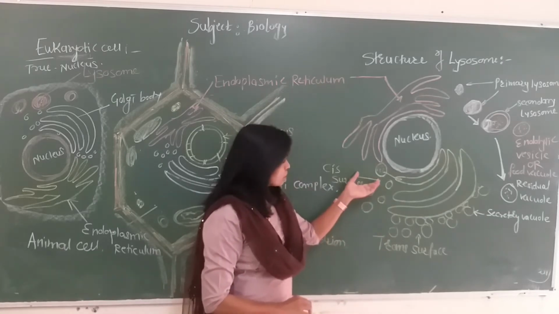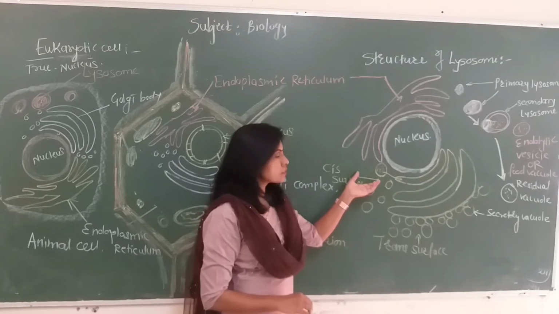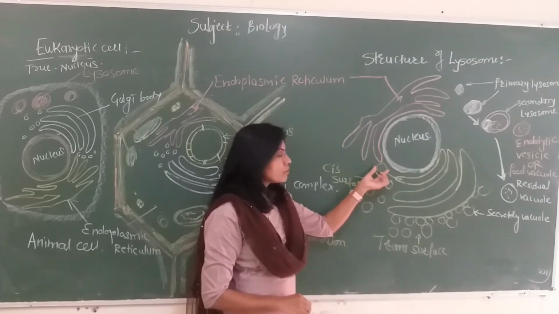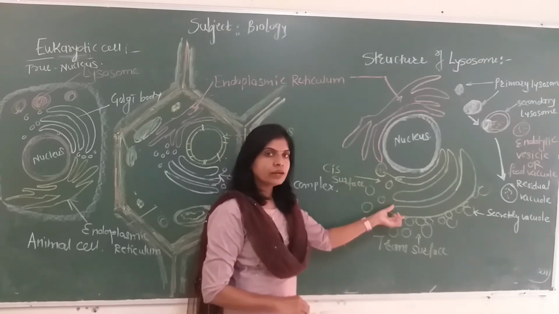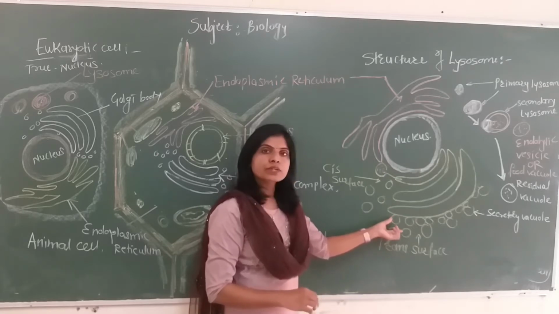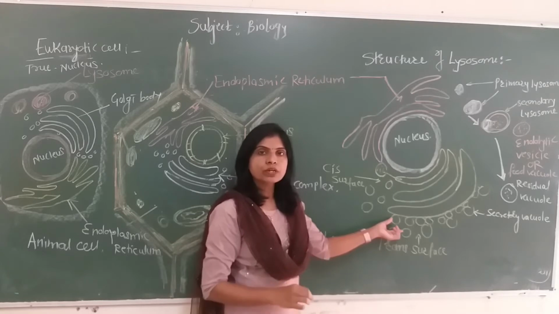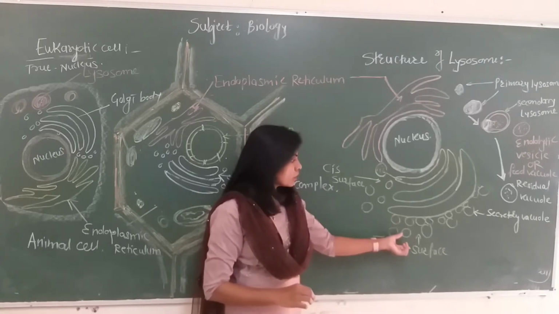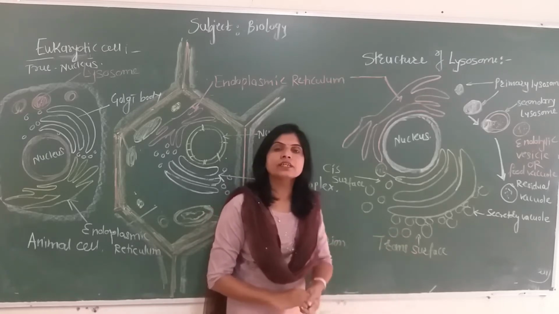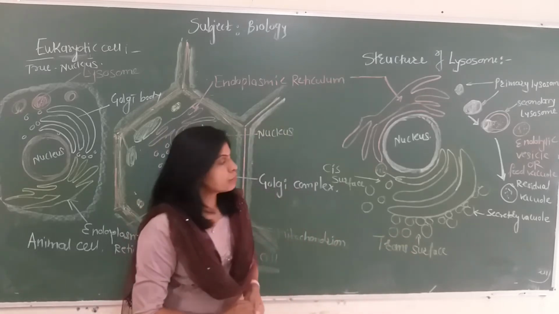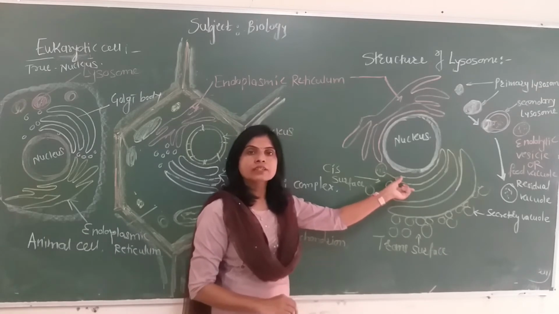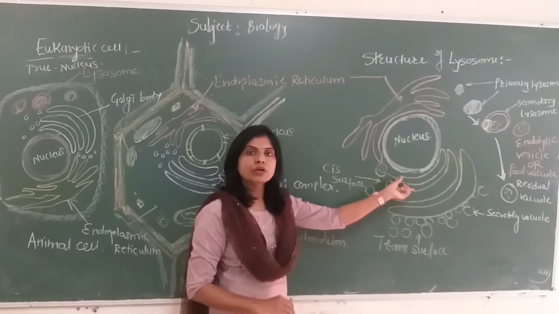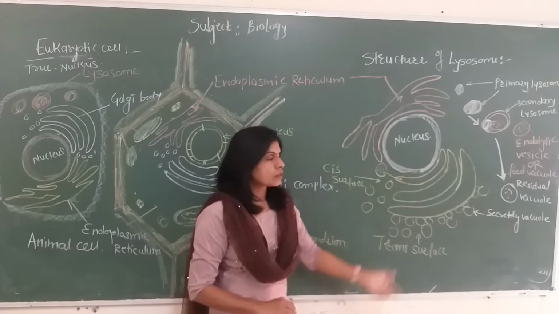Through the concave or cis surface, they receive the product of the endoplasmic reticulum, and through their trans surface, they release secretory vacuoles, in which either the modified product of the endoplasmic reticulum or their own product pinches off in the form of secretory vesicles. The membrane thickness of each sac varies, from 0.5 micrometer to 1 micrometer.